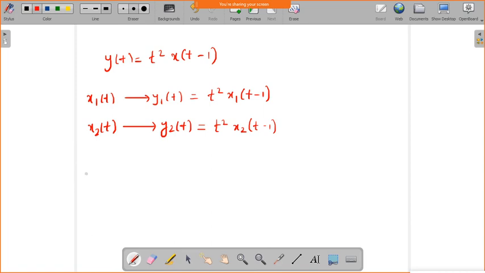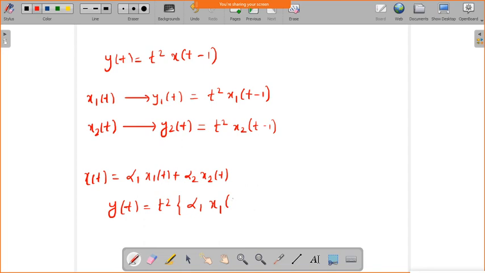Now, if I replace the x of t by alpha 1 into x1 of t plus alpha 2 into x2 of t, then your output will produce y of t, which is equal to t square into alpha 1 into x1 of t minus 1 plus alpha 2 into x2 of t minus 1.